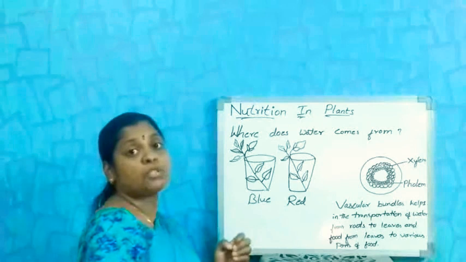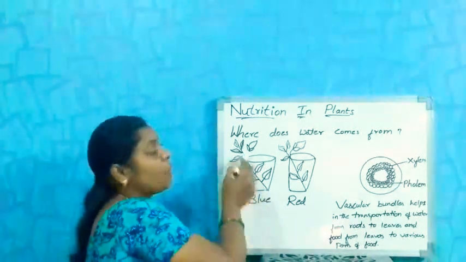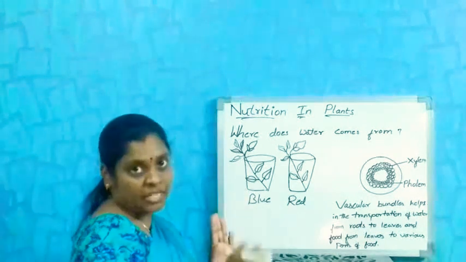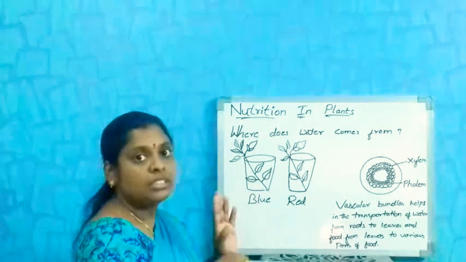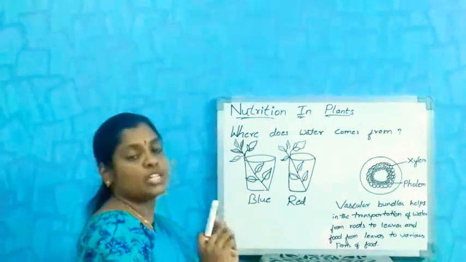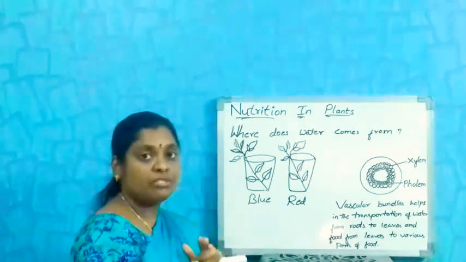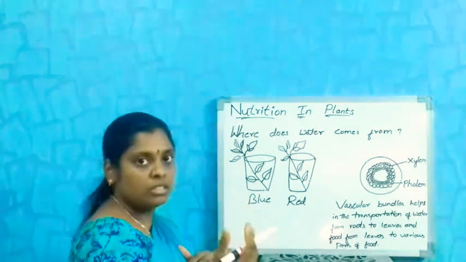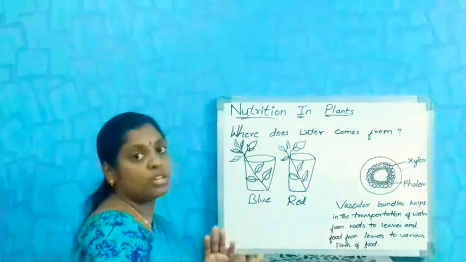The stem absorbs the water and transports it to all the parts of the plant, just like how the roots absorb. The roots absorb the water and send it to different parts: stem, leaves, flowers, fruits.